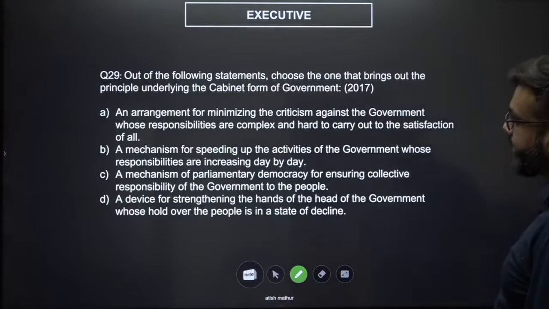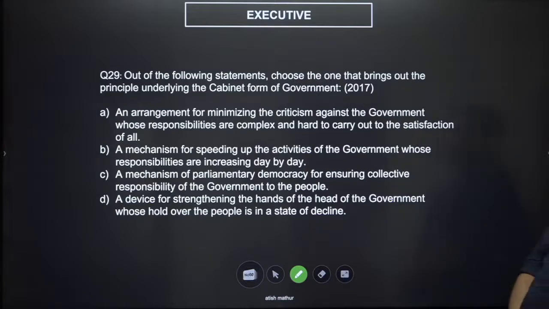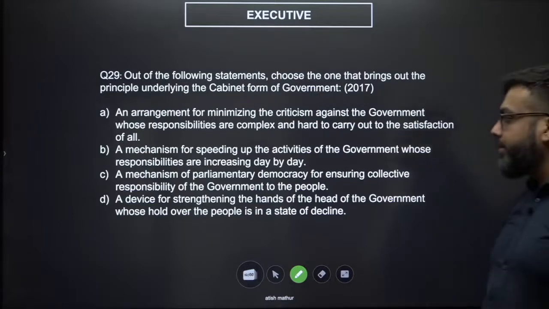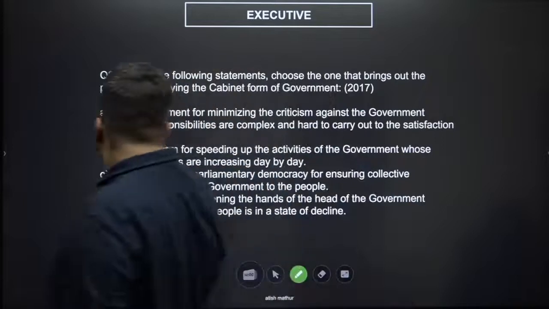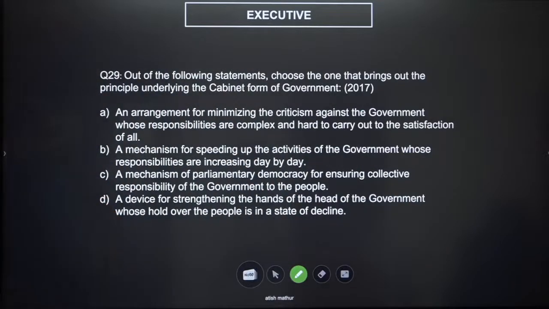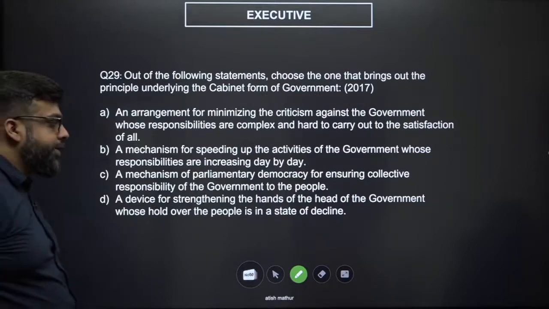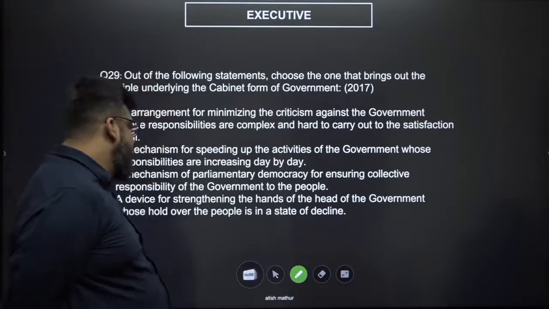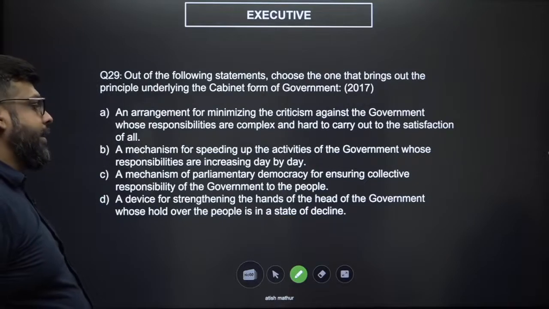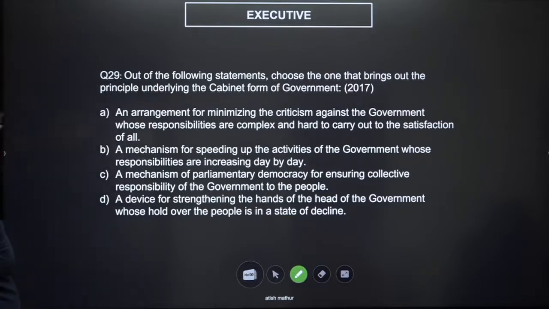Out of the following statements, choose the one that brings out the principle underlying the cabinet form of government, right? An arrangement for minimizing the criticism against the government whose responsibilities are complex and hard to carry out to the satisfaction of all. A mechanism for speeding up the activities of the government whose responsibilities are increasing day by day. A mechanism of parliamentary democracy for ensuring collective responsibility of the government to the people. A device for strengthening the hands of the head of the government whose hold over the people is in a state of decline.